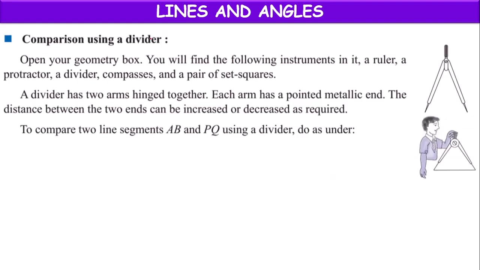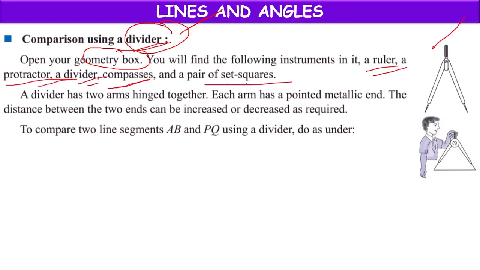In your geometry box, you will come across instruments like the divider, which will make our work easy in the measurement of lines. When you open your geometry box, you will find instruments like ruler, protractor, divider, compass, and a pair of set squares. Like this, different mathematical instruments you can find in your geometry box.